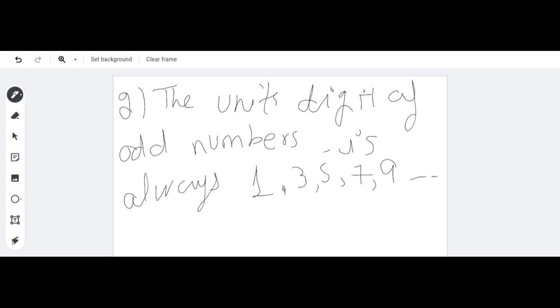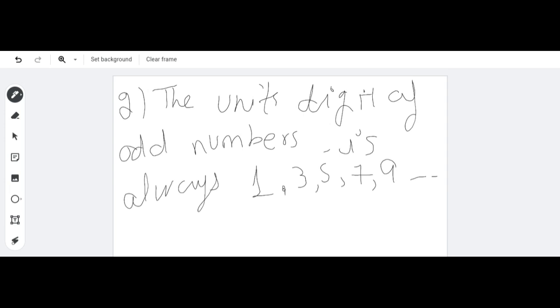Even numbers are 2, 4, 6, 8. And what are the odd numbers? Odd numbers are those numbers which... You just have to tell me the numbers. Okay, 2, 4, 6, 8, 10. Odd numbers, Aryan. Odd numbers. Okay, 3, 5, 7, 11. 9, there is a 9. They start from 1, 3, 5, 7, and 9.